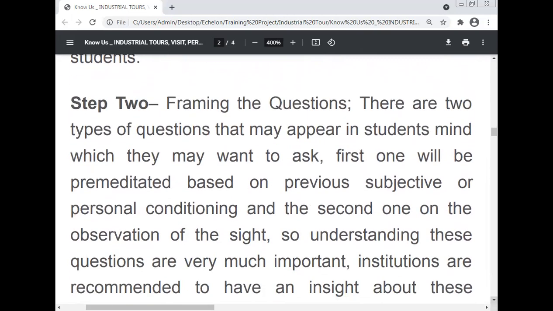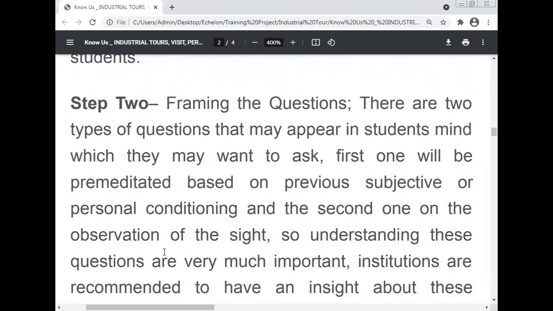Step 2, framing the questions in the minds of the students about what is happening in the industry. Students learn what questions may arise. There are 2 types of questions that may appear in students' minds which they may want to ask. The first will be premeditated, based on the previous subjective or personal conditioning, and the second one on the observation of the site.